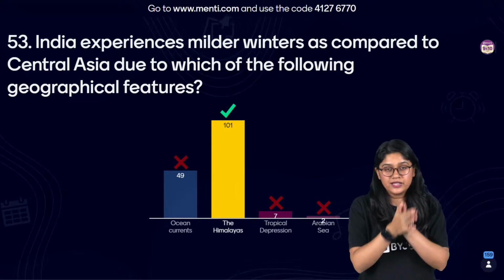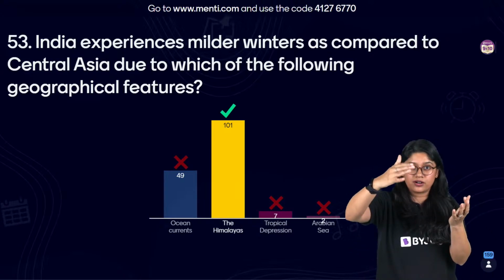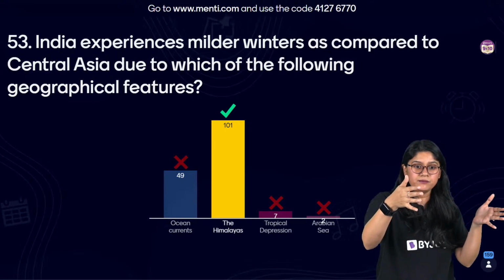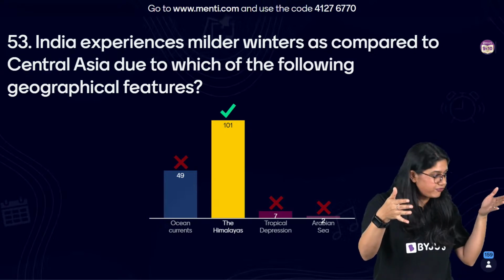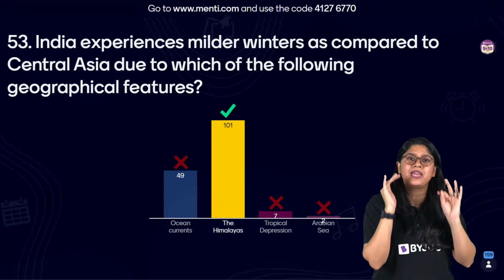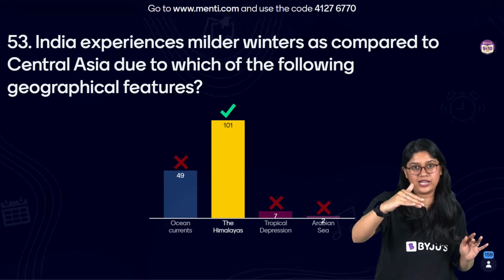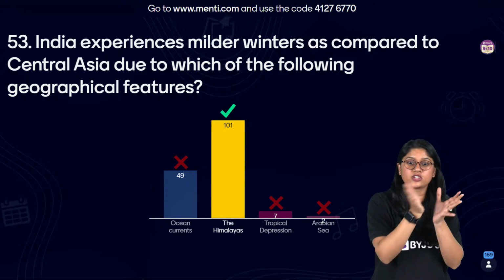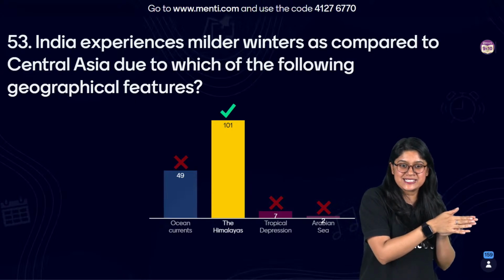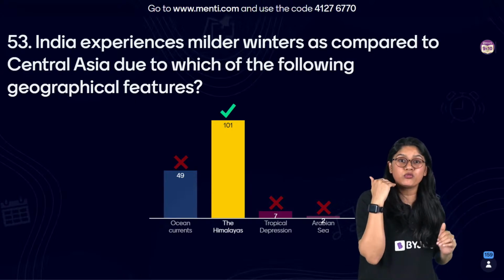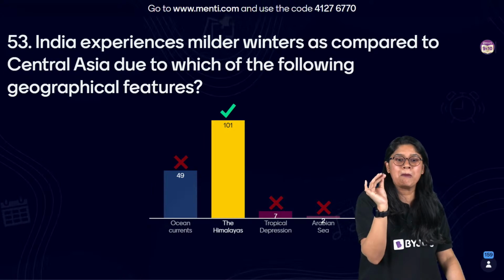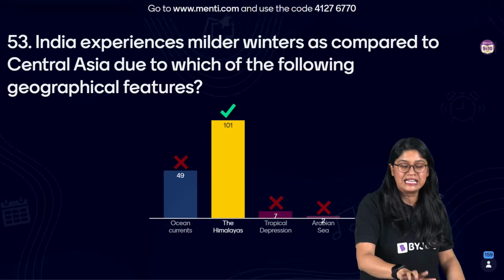Now, of course, the Himalayas are really very tall, right? And what they do is, of course, the wind that moves, they make sure it's blocked on the one part. So, of course, because of that, we have a little bit milder winter.